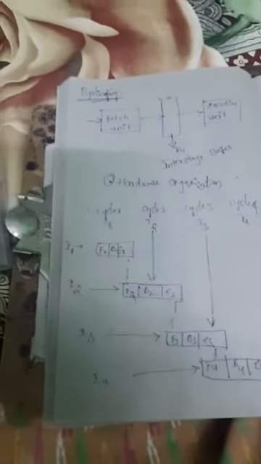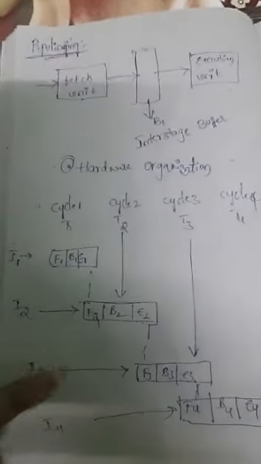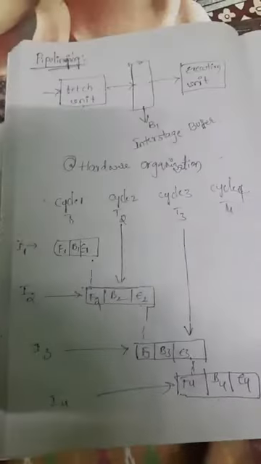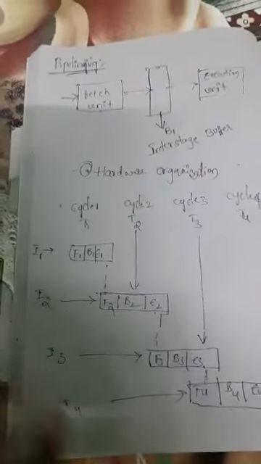Finally, with the pipelining concept, we can increase the speed of operation and enhance the performance. With the help of hardware organization we can improve the performance, whereas with sequential execution the speed is very low.